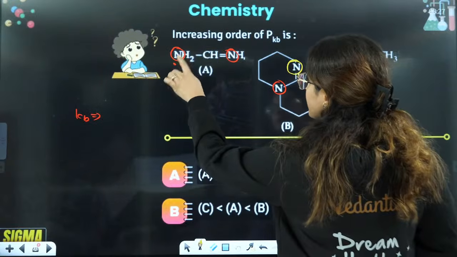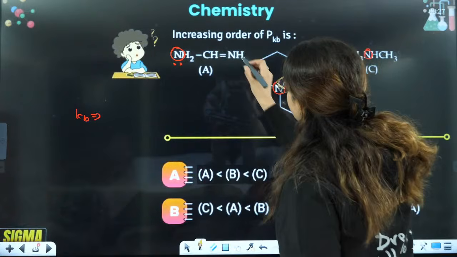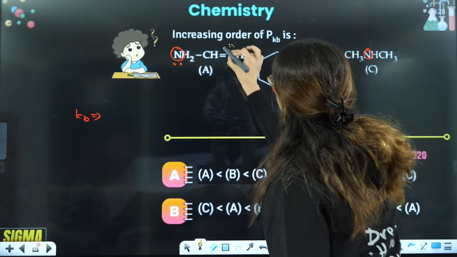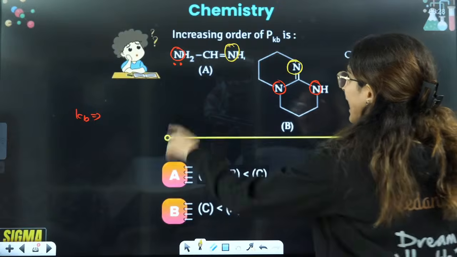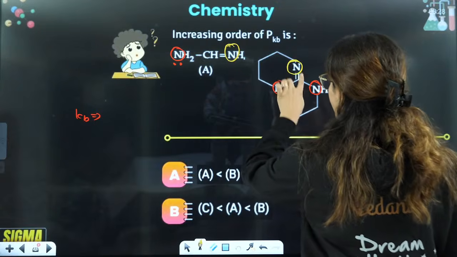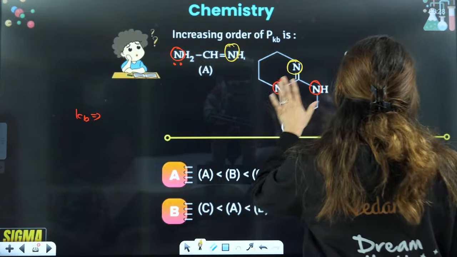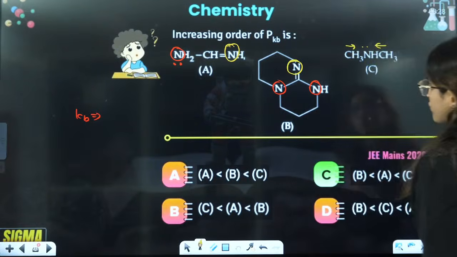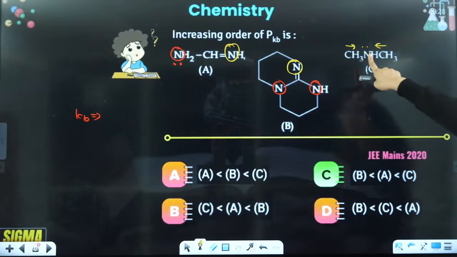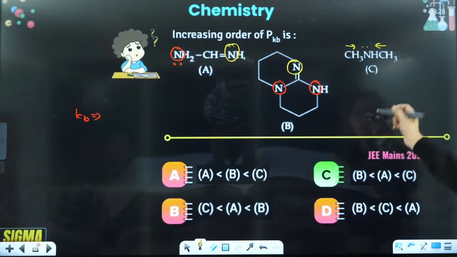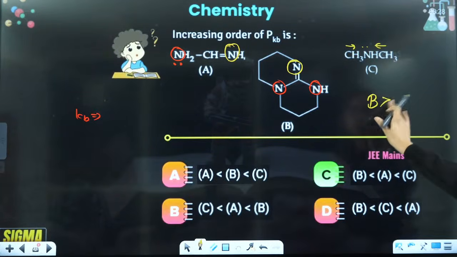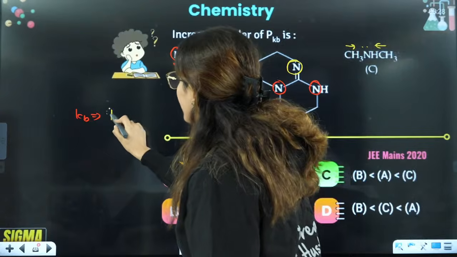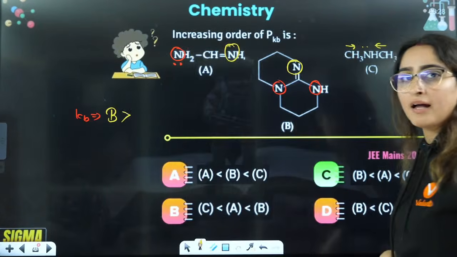In this case, this particular nitrogen is fully available here, right? This is fully available. And half of this is available. Here it is fully available. Half of this is available. Here this one is fully available and the electrons are being donated also, right? But here you have only 1 nitrogen which is fully available, right? So definitely B is going to show you the maximum Kb value.